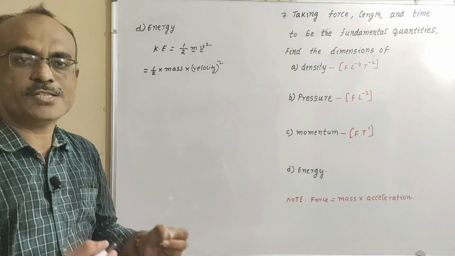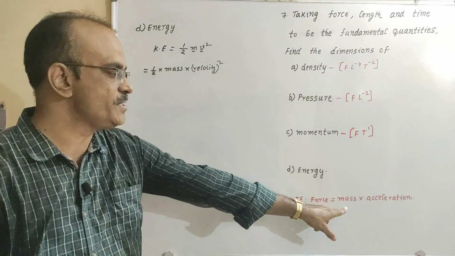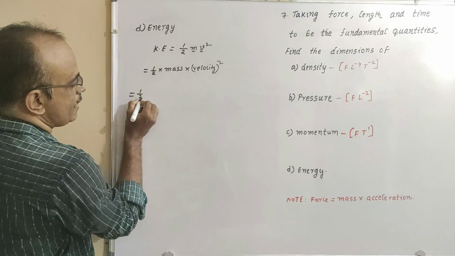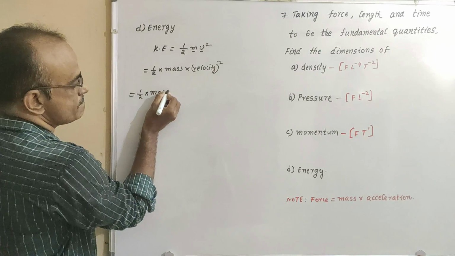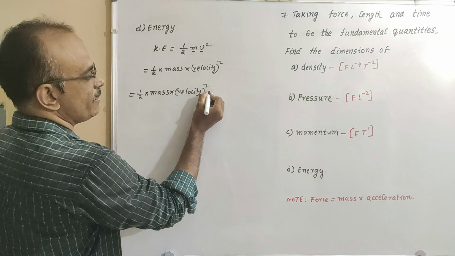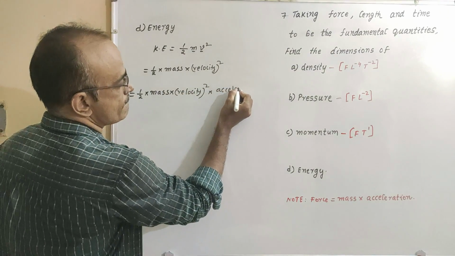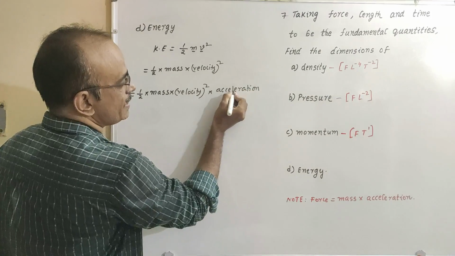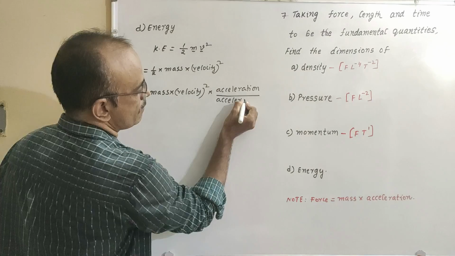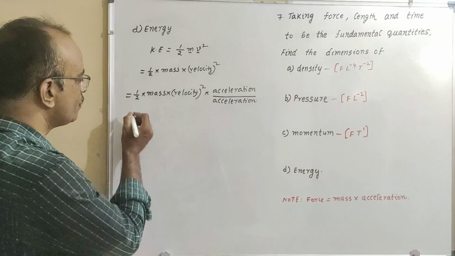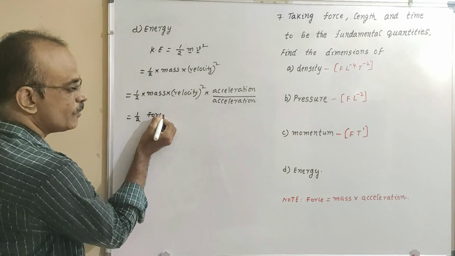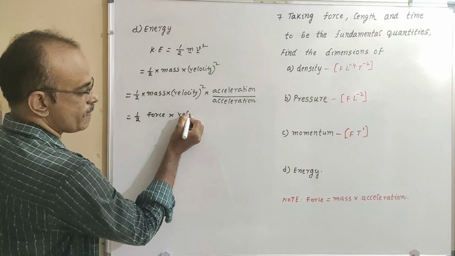But I want to convert this into force, utilizing force is equal to mass into acceleration. So it should be multiplied and divided by acceleration: half into mass into velocity squared into acceleration divided by acceleration.